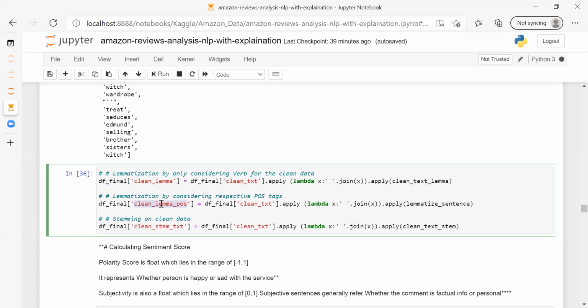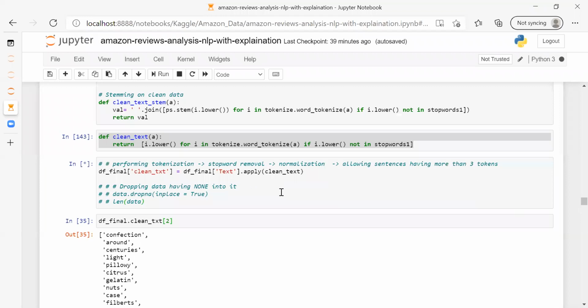Now this column will contain the clean lemma. This will be clean lemma with POS tags, part of speech tags. This will be stem text data. All these would be the three columns afterwards. It's loading and already in process. You can see the sign here. You can go back here.